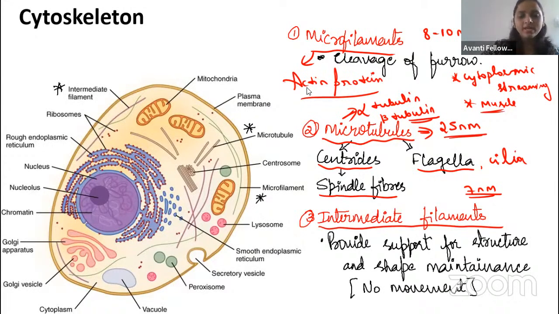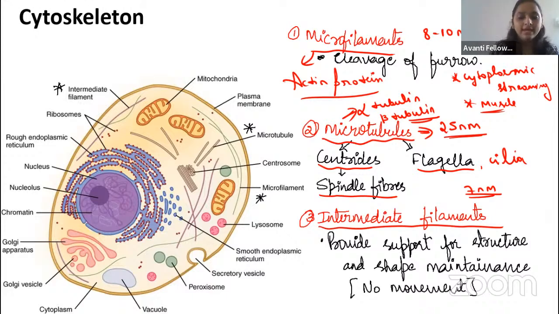Yes. So then I think you have clarity about the microtubule now, right? Microtubule is made up of two proteins, tubulin, that is alpha tubulin and beta tubulin. The diameter is 25 nanometers. Our cilia, flagella, centriole, centrosome, and spindle fiber are all made up of microtubule. Very good, Sahul.